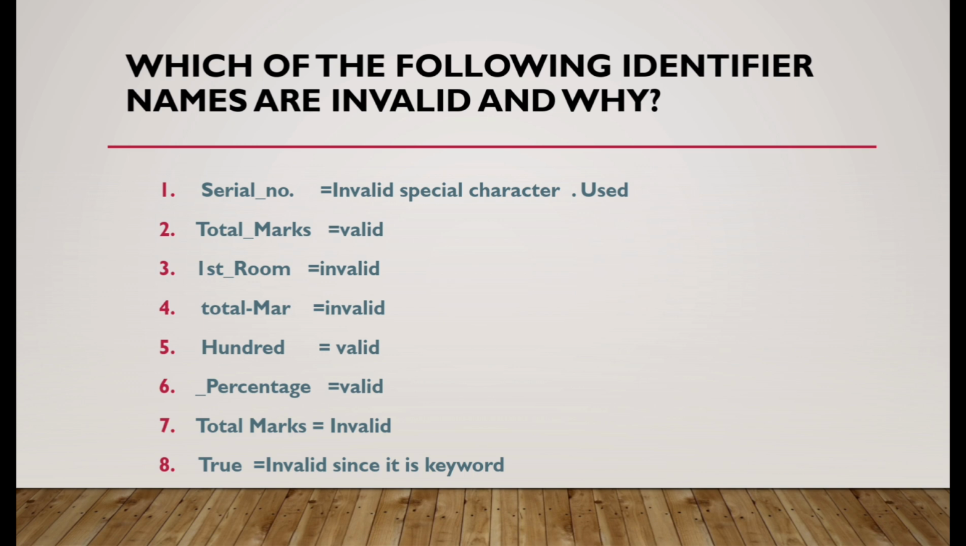Next example, you can see total marks, total space marks. Space is not allowed when you are naming an identifier, so it is invalid. The last one, you can see a bool value True. It is an invalid identifier. The reason is you can't use a keyword as the identifier name, so it is invalid.